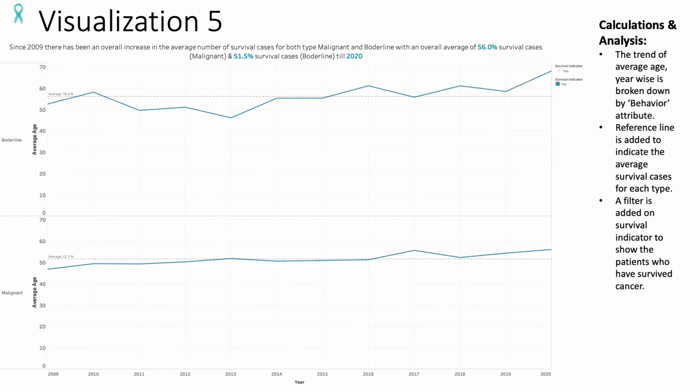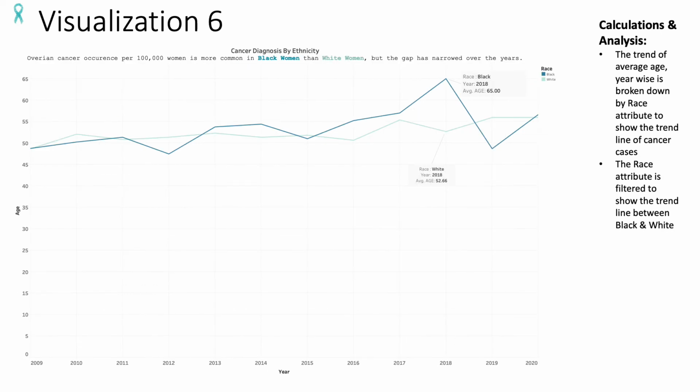And then this is a trend line graph that shows, from 2009 to 2020, the patients diagnosed with the two types, borderline or malignant, and the survival indicator. You can see that the survival rate increases over time. For my last visualization, I wanted to show the cancer diagnosis by ethnicity, and you can see that ovarian cancer occurrences per 100,000 women are more common in black women than white women, but the gap has narrowed over the years.